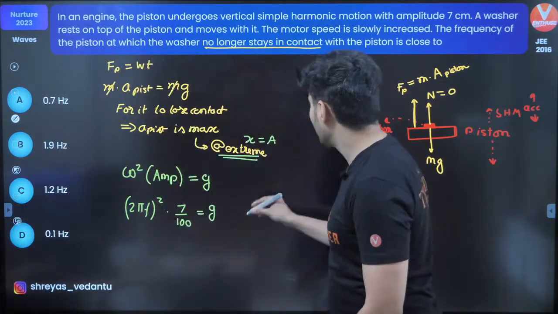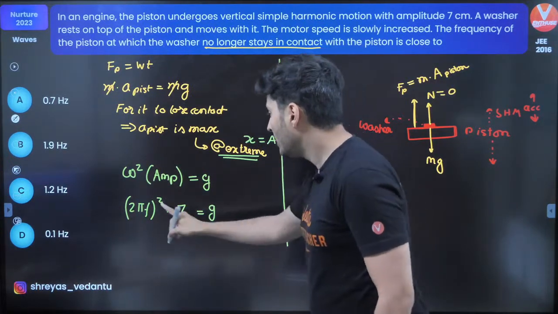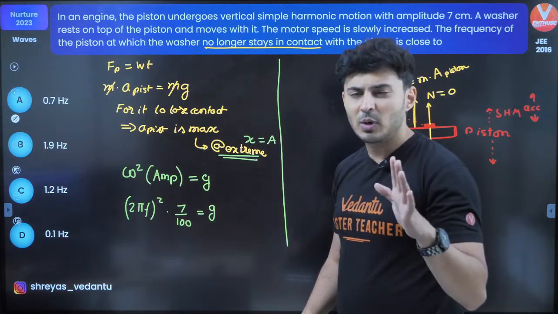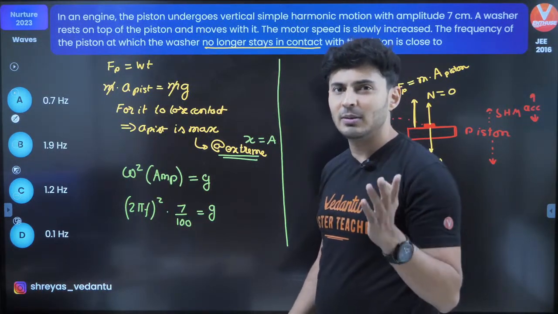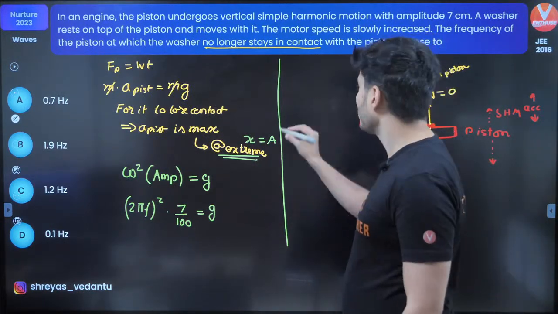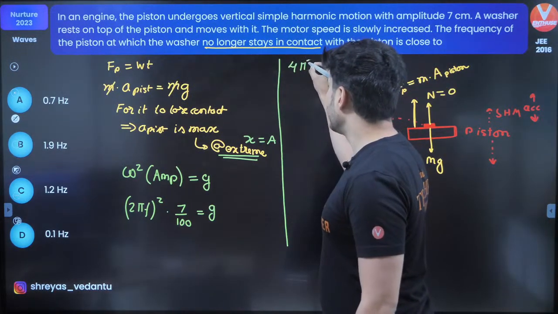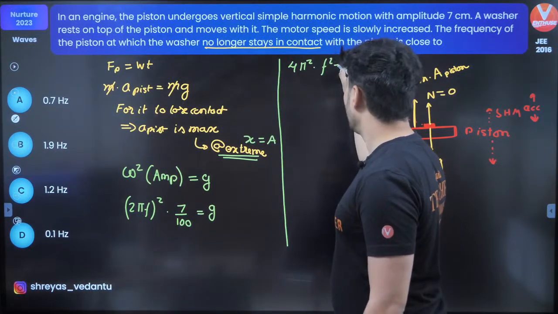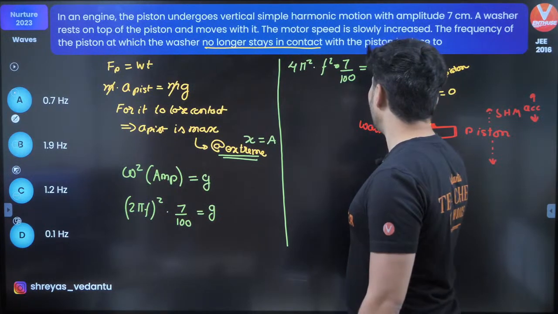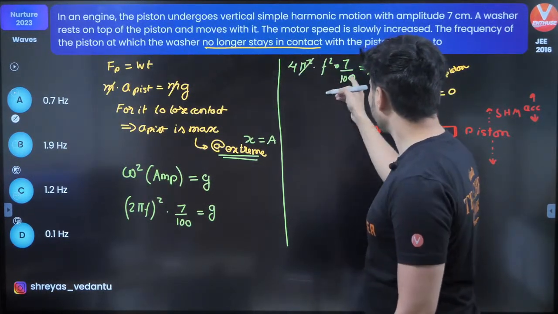Now you can see some special things happening over here. Pi square and g will cancel. Pi is 3.14, square of it is roughly 9.8 and around, so you can cancel them. That's a very valid approximation. So it will become 4 pi square into f square into 7 by 100 is equal to g. I'm just going to cancel g and pi square.